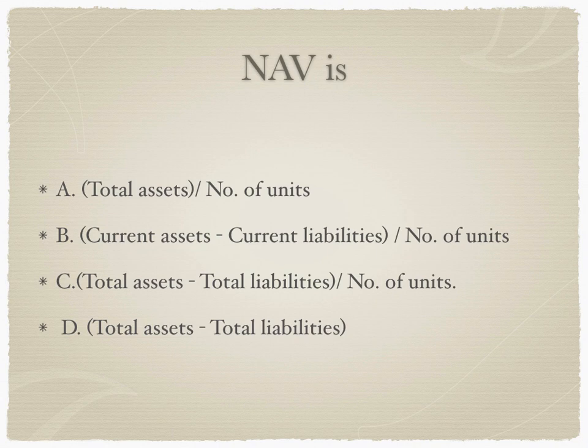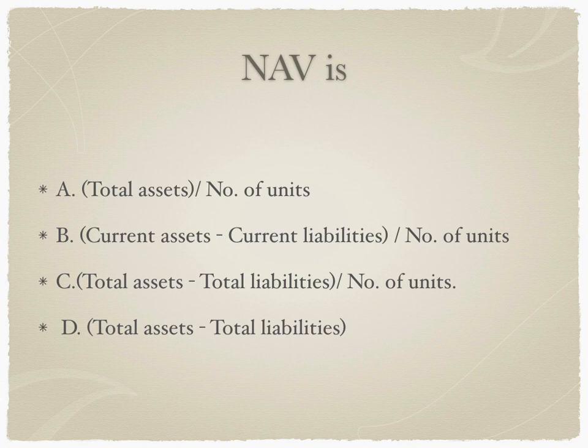The second question, NAV is the formula. A, is it total assets divided by number of units? B, is it current assets minus current liabilities divided by number of units? C, is it total assets minus total liabilities divided by number of units? Or is it D, total assets minus total liabilities?